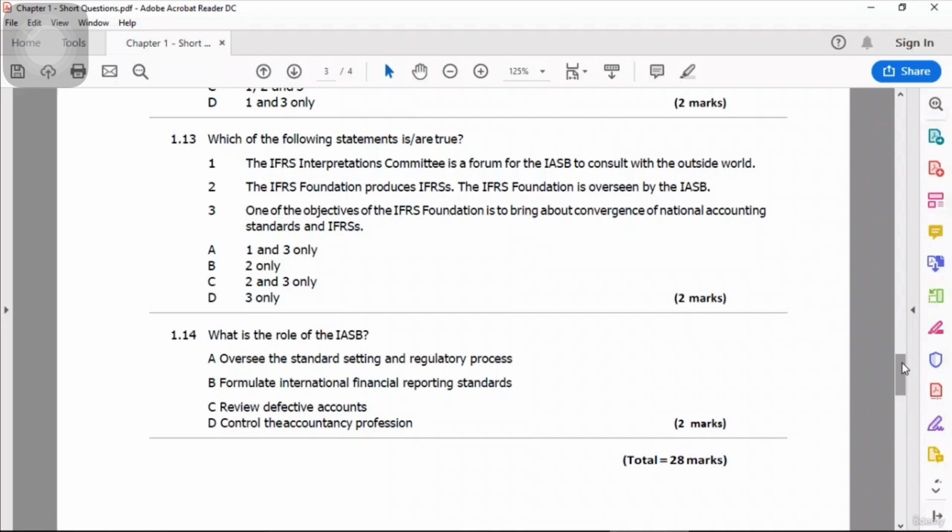Yes, this is true. The accountancy profession. No. Develop and issue the standard. So the answer is B. So for 1.14, the answer is B.